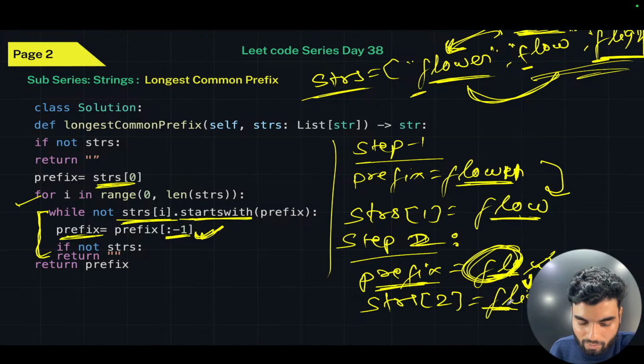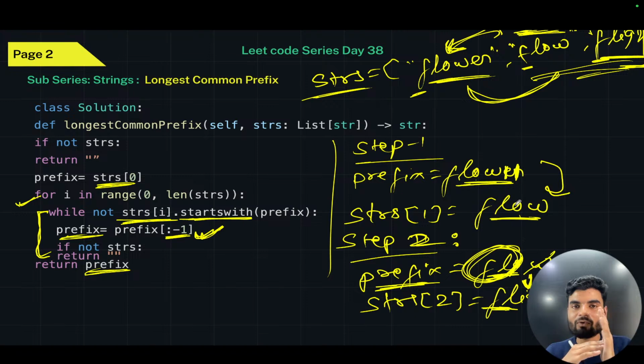Then this will become true, meaning this while will be terminated, and again the for will come, but the for has already iterated the whole string list. Then at the end you will return this prefix. So the simple logic is that we assume the first string at index 0 is the prefix. Then we check all the strings with this.